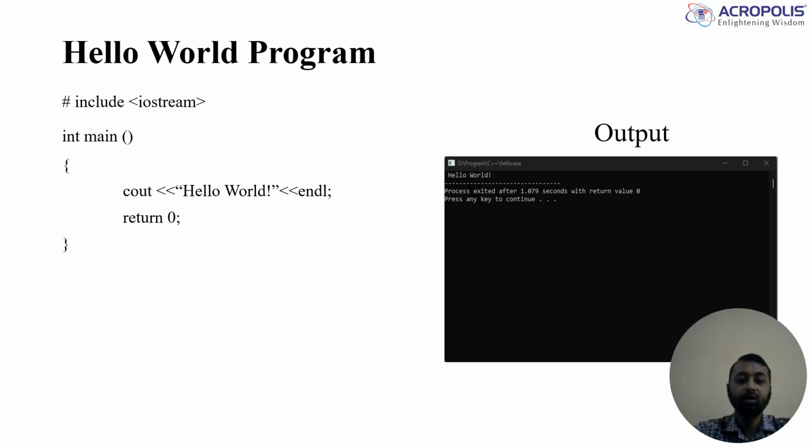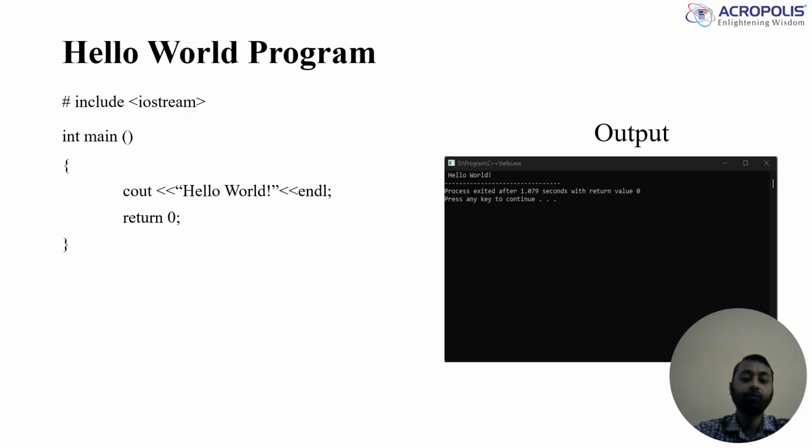Here we have double quotes containing hello world. Then last we have endl, which means end line. Next is return zero, because we have int main, so we have to write return zero.